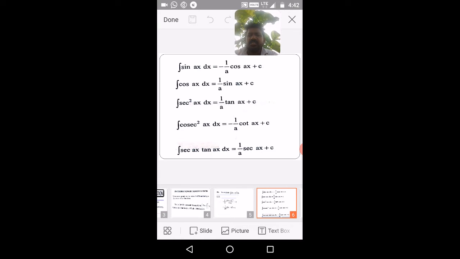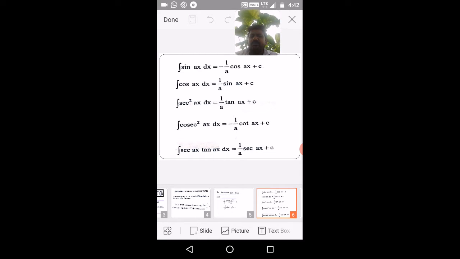The next thing is integration of cos ax dx. So 1 by a sin ax plus c. Integration of sec square ax dx, 1 by a tan ax plus c. Integration of cosec square ax dx, minus 1 by a cot ax plus c. Integration of sec ax tan ax dx, 1 by a sec ax plus c. Okay. All are depending upon the basic formulas.